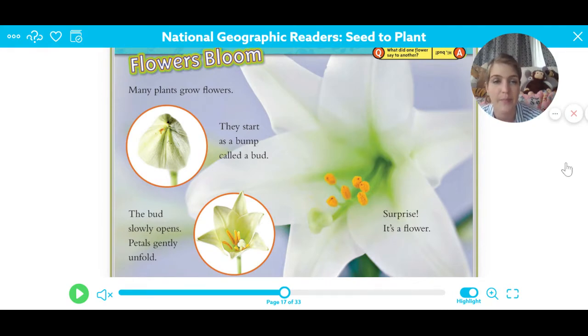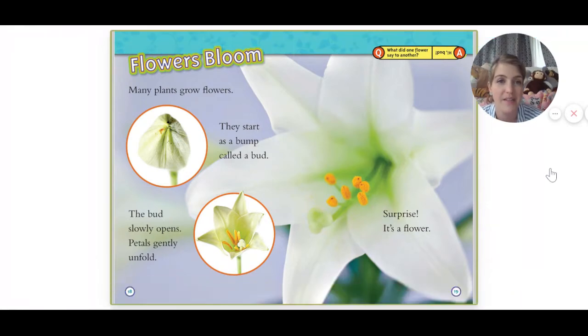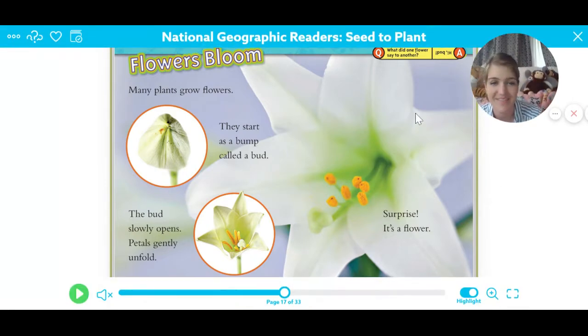That's a lily. All right, here is another joke for you. What did one flower say to another? Hi, bud. Get it?